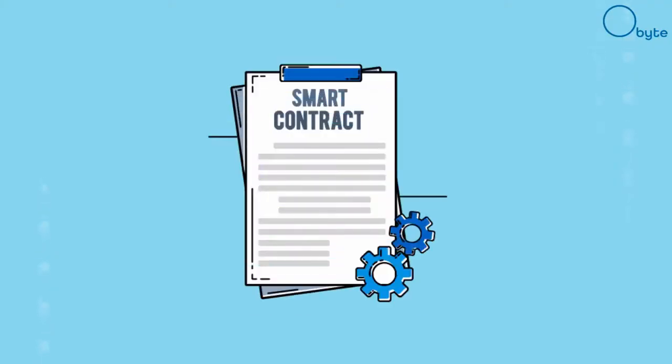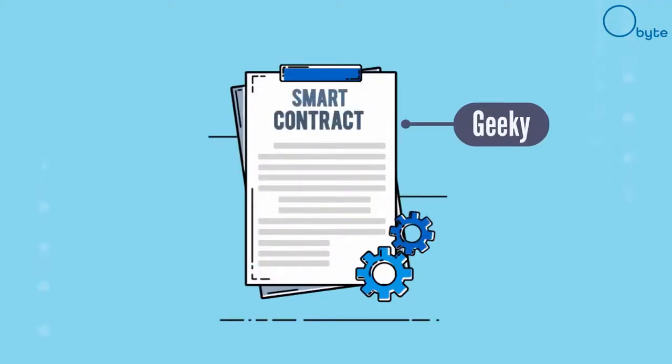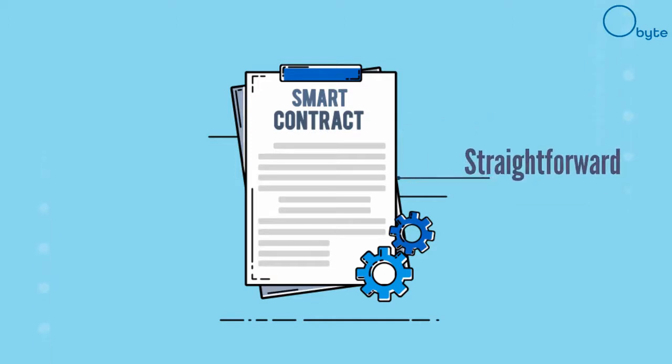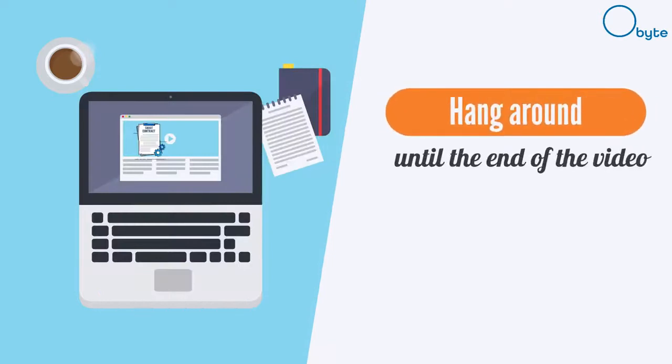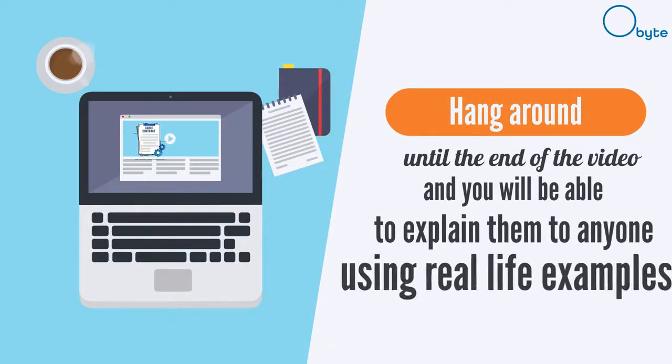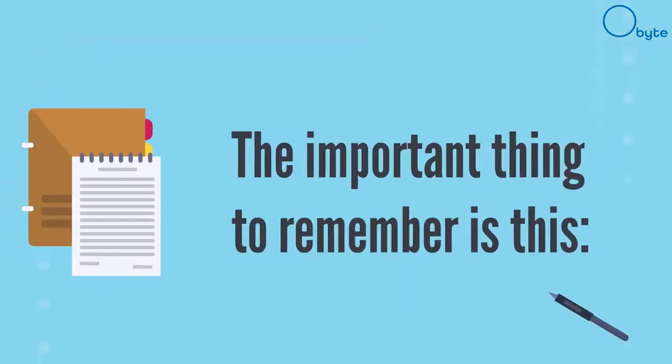The term smart contract sounds rather geeky and confusing, but smart contracts are fairly straightforward to understand if explained the right way. Hang around until the end of the video and you will be able to explain them to anyone using real-life examples. The important thing to remember is this.